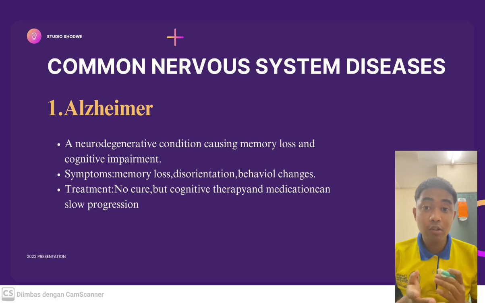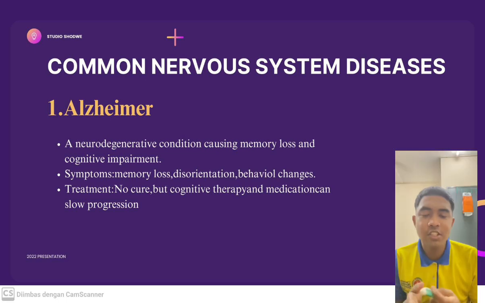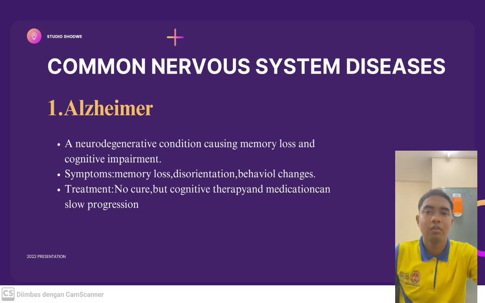Next we will talk about common nervous system diseases. First, we will talk about Alzheimer's. Alzheimer's is a neurodegenerative condition. It causes memory loss and cognitive impairment, such as forgetting daily tasks.